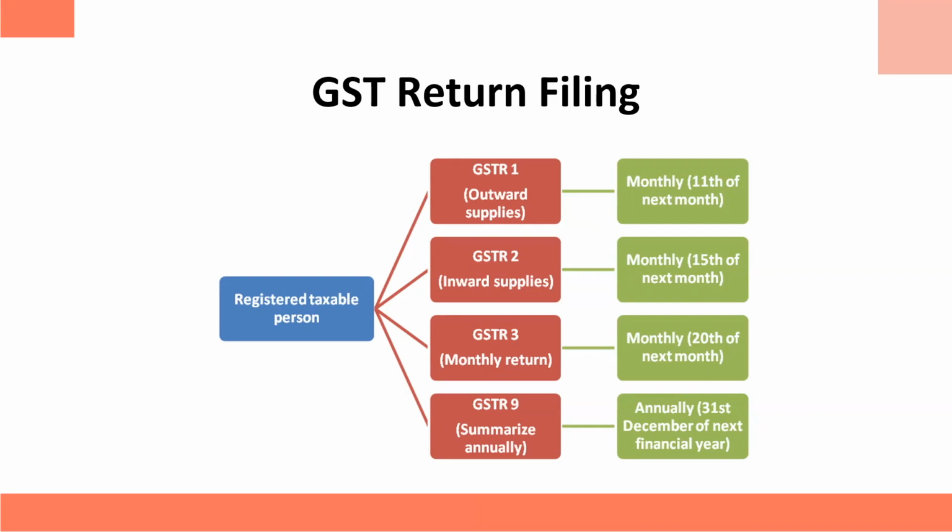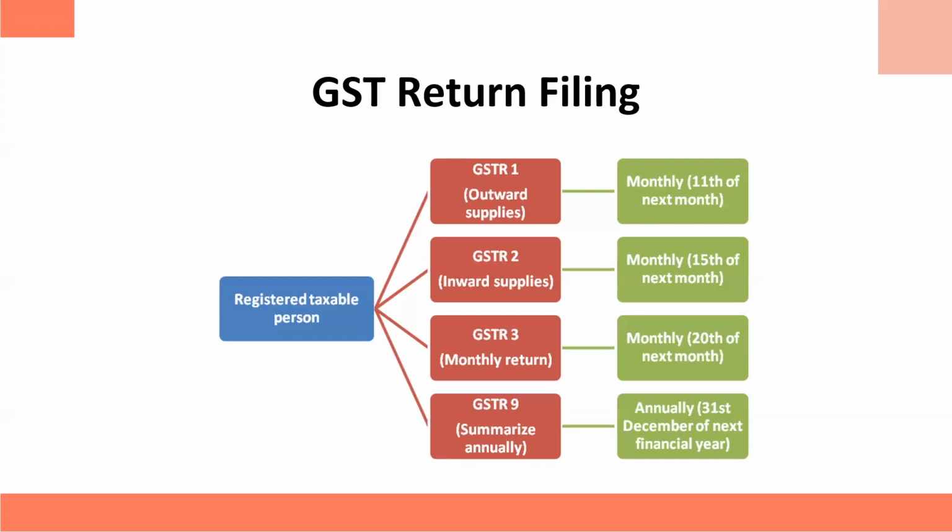There are certain deadlines for these returns. GSTR 1 is basically for the outward supply. Whatever sale you have made in a particular month, let's say the month of May. In the month of May, you have made certain sales. You might have, let's say, 30 bills of the sales which you have done. So you have to enter the details of all those 30 transactions in GSTR 1. Whatever you have sold, you have to enter that in GSTR 1.